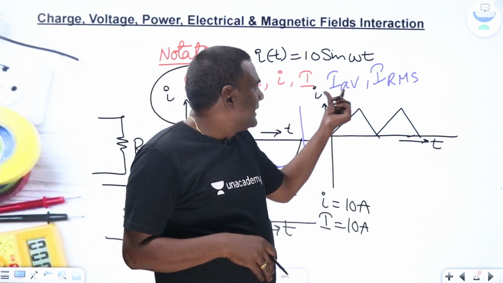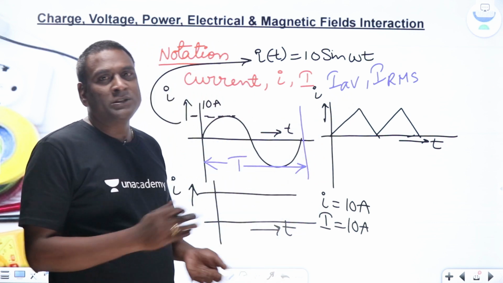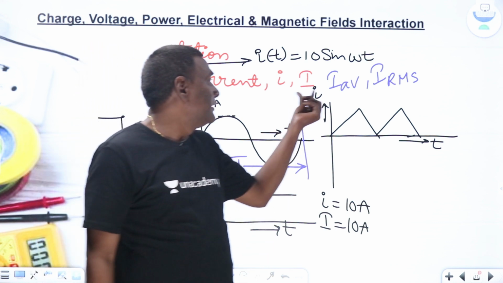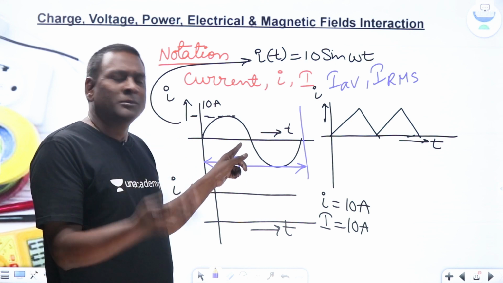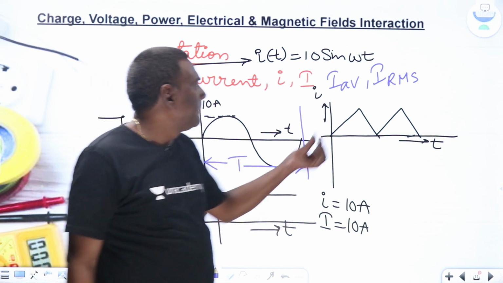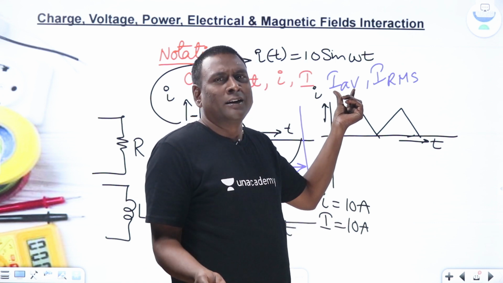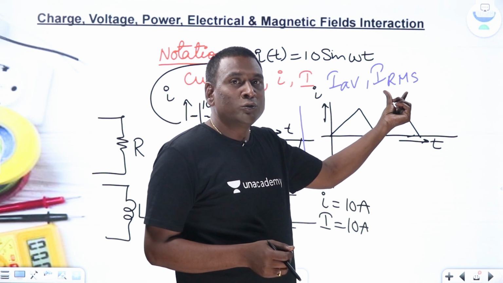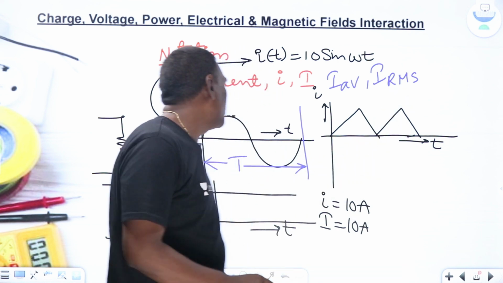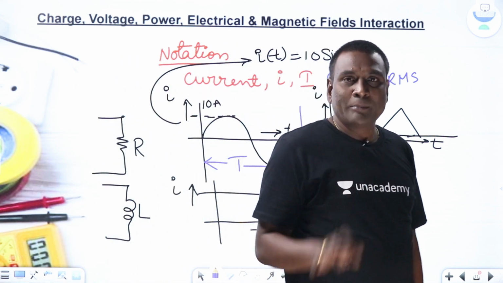Now, average value, for example, for a sinusoid over the full time period, is going to be 0. In order to represent that, capital I only has to be used. Of course, for half of the time period, some other non-zero value will come. It's a different story. But for a full sinusoid, we know the average is going to be 0. Now, RMS value. For RMS value also we use capital letters, because the RMS value over the time period is going to be constant. So this is the representation.